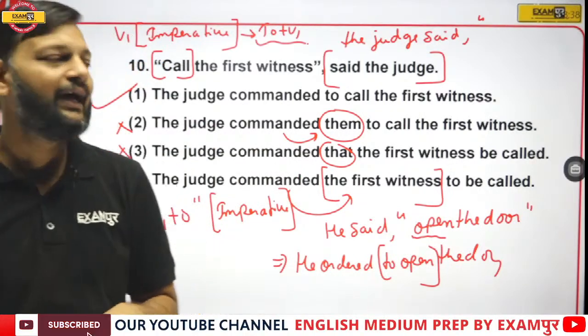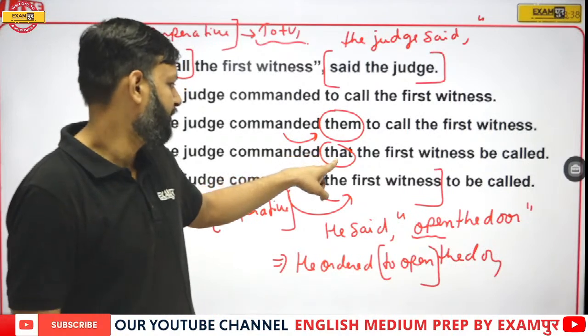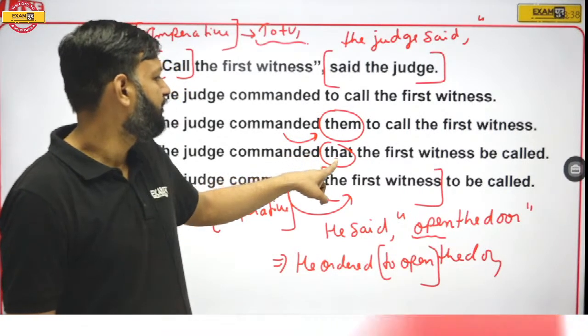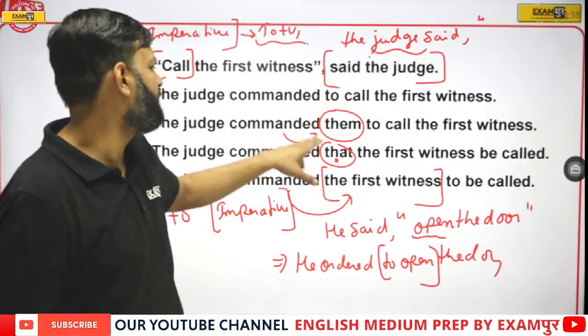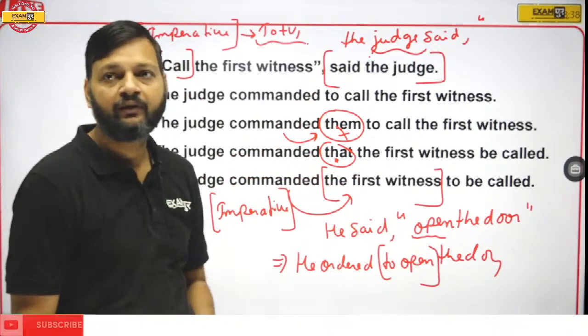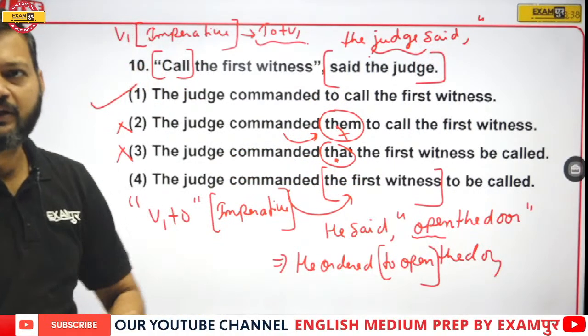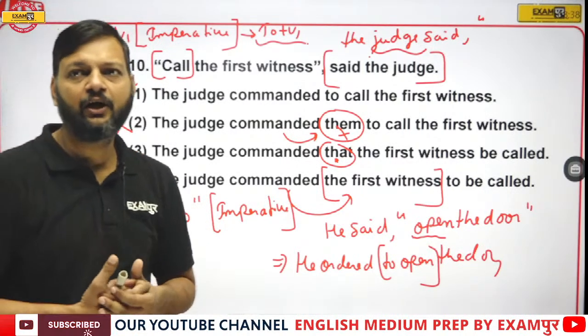That is why the option with that has been eliminated. And since there is no object, the judge said, there is no object, how can we use that? Eliminated. Is it clear now, Malay?